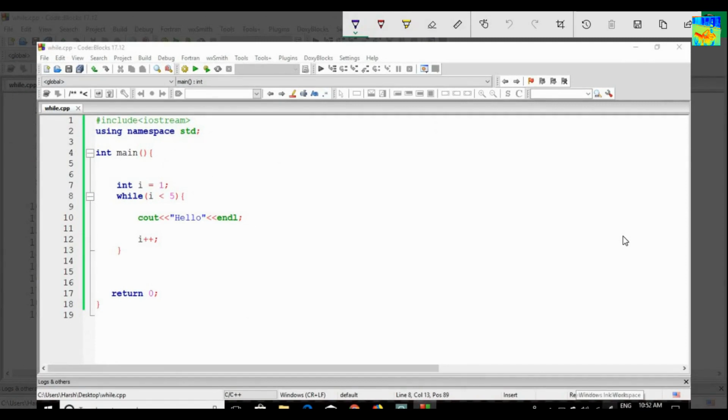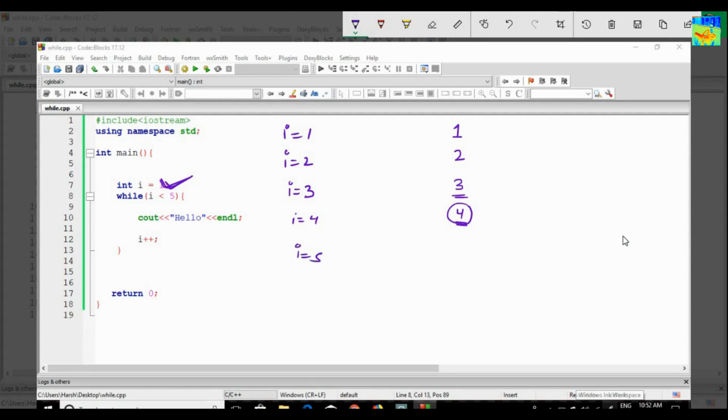When the value of I is 1, this condition is true. Hello will be printed. So 1. When I equals 2, this condition will again be true, so hello will be printed 2 times. When I equals 3, this condition is again true. 3 is less than 5. So hello will be printed again. So 3 times hello. When I equals 4, 4 is less than 5. This condition is again true. Hello will be printed one more time. So hello is getting printed 4 times.